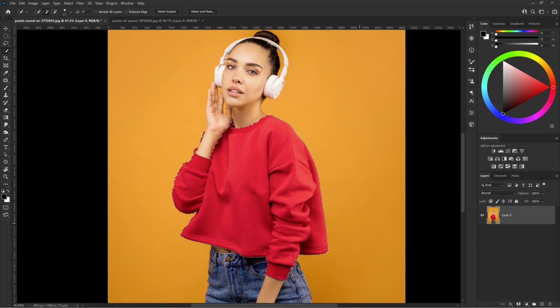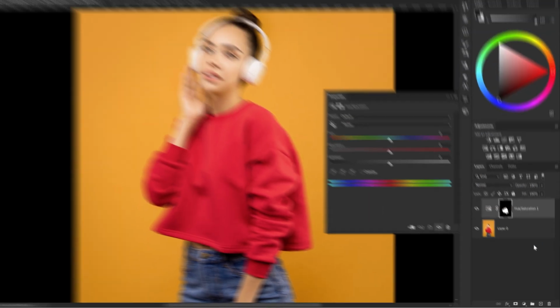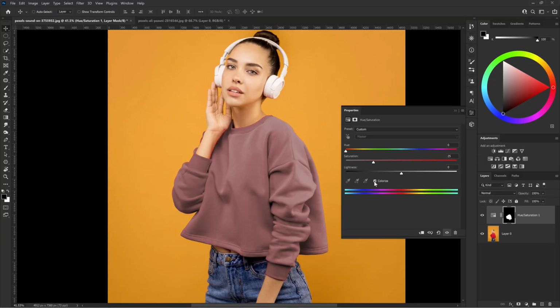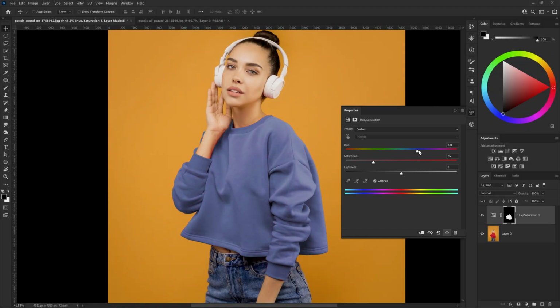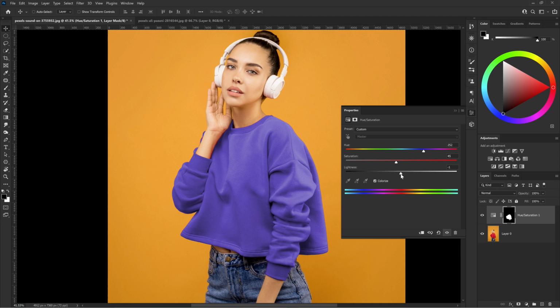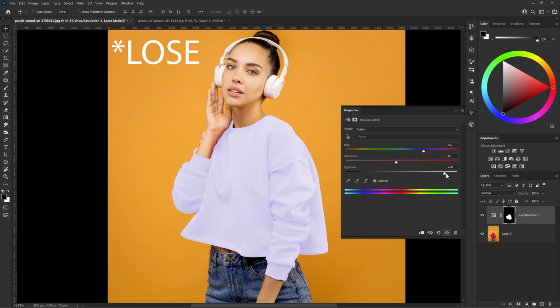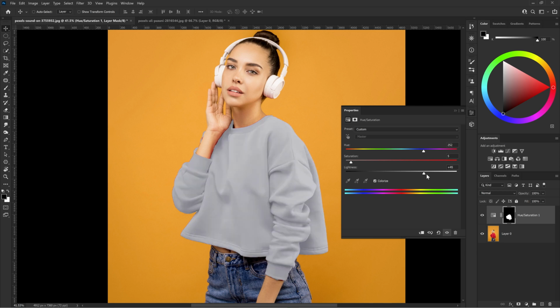With the selection ready, go to the Adjustment Layers menu and choose Hue and Saturation. Check the Colorize option and use the sliders to choose the color you want. Top slider is responsible for hue, the middle one for saturation, and the bottom one for brightness. Remember not to overdo the changes. Be especially careful with brightness, because you can lose detail and your image will look unnatural. By lowering the saturation and manipulating the brightness slider, we can even make a t-shirt black or white.